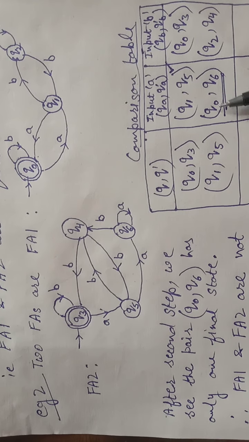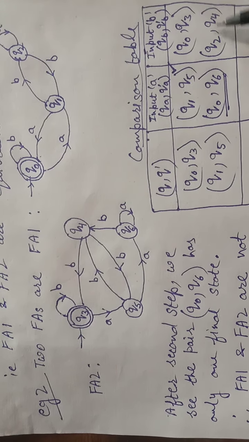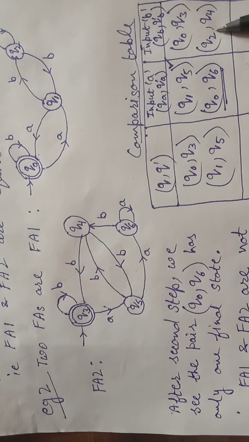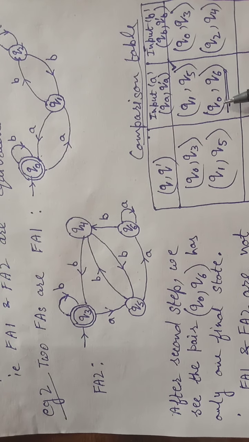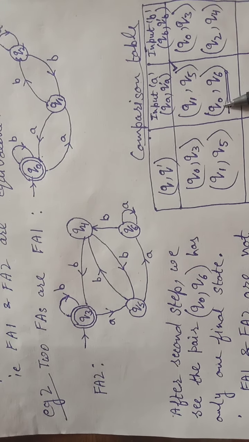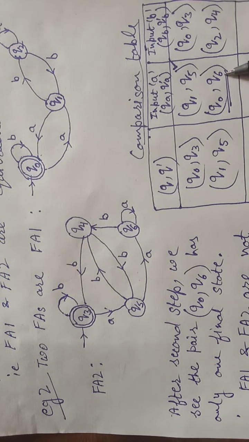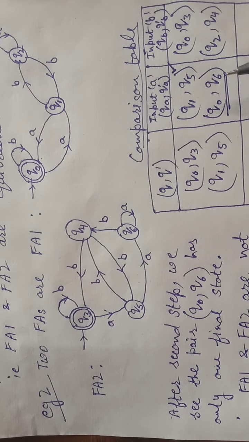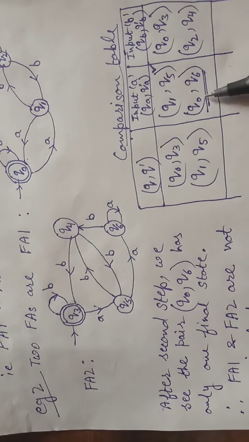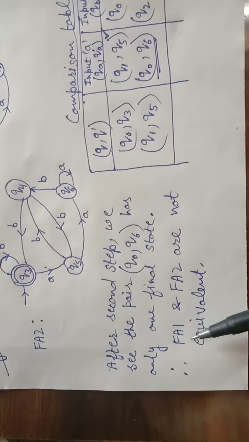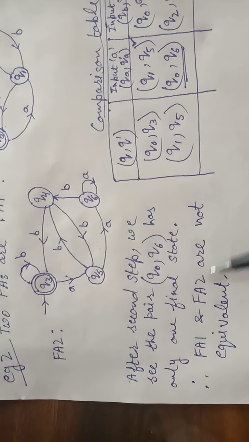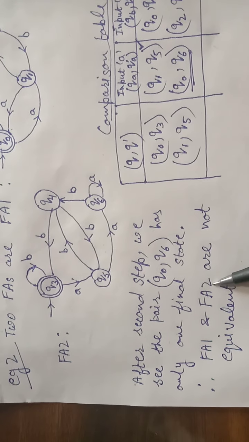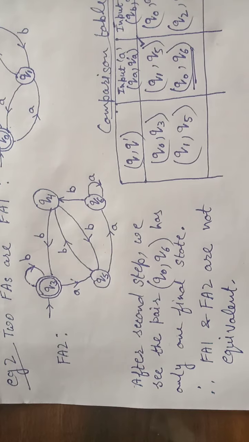So now you can see in this pair, here both are intermediate, but in this one, one is initial and final and the other one is intermediate. They are not of the same kind. So this concludes that FA1 and FA2, the first and second finite automata, are not equivalent.